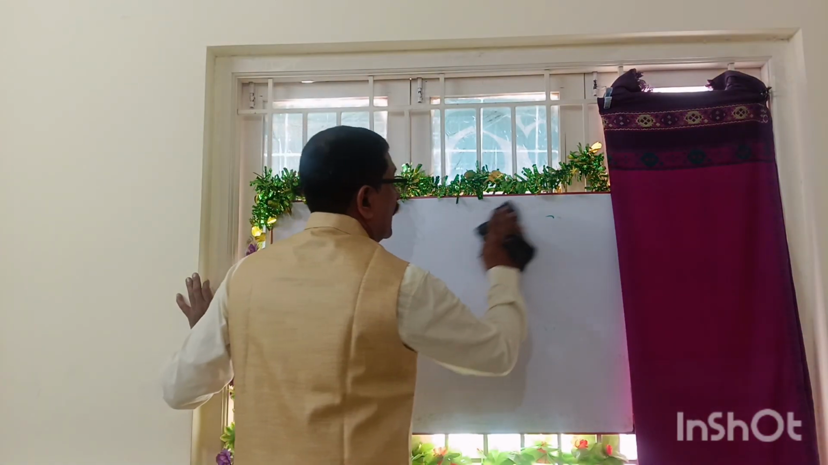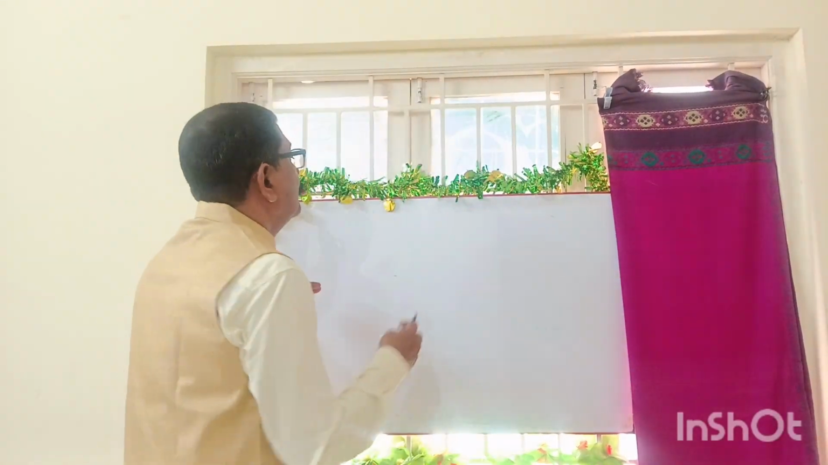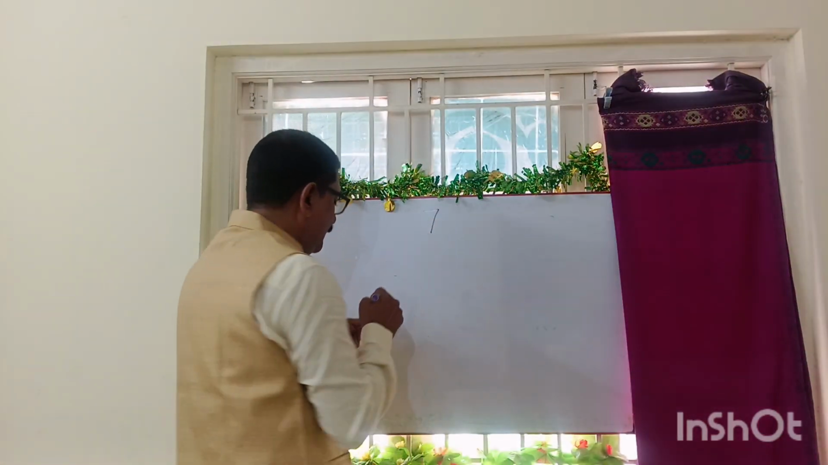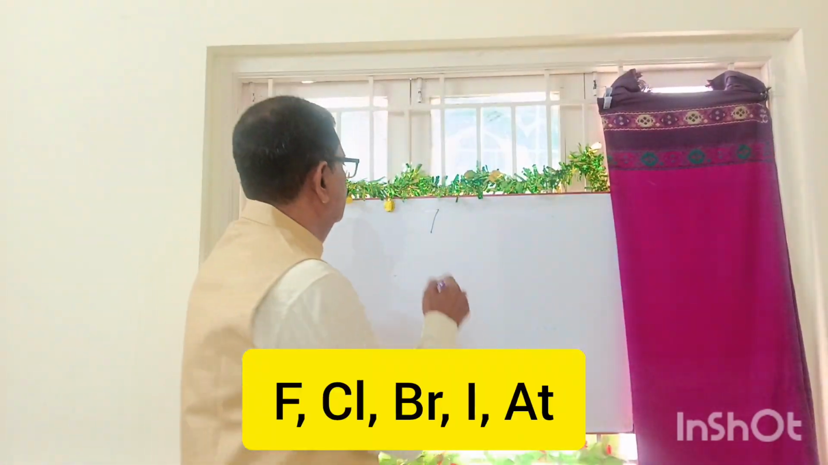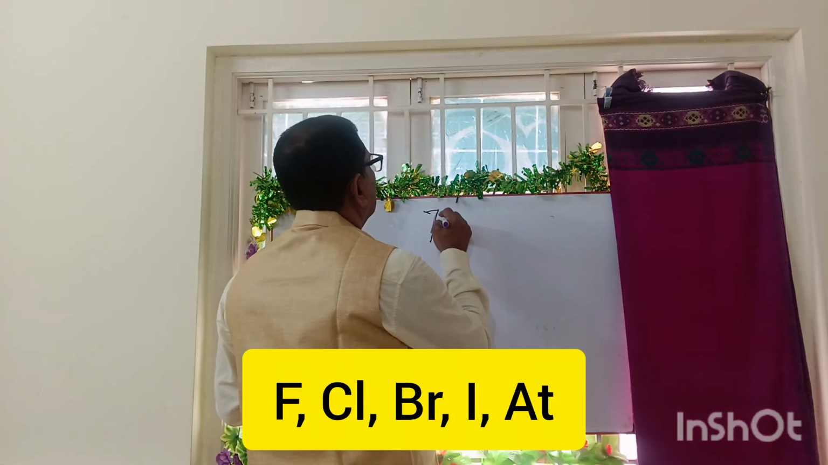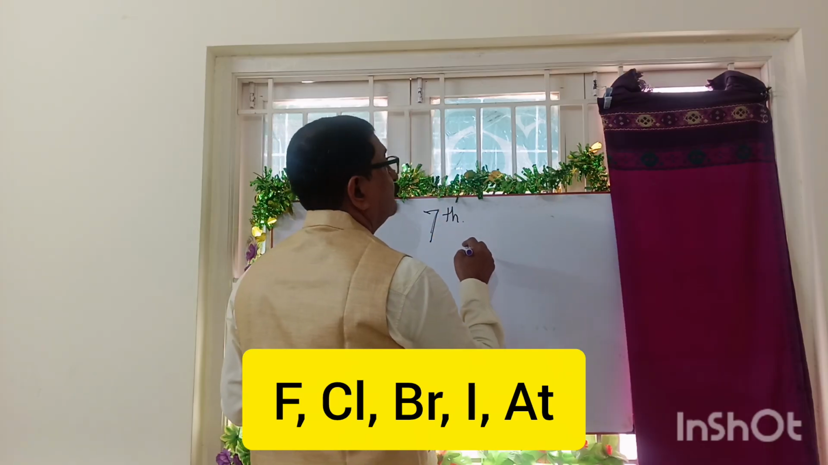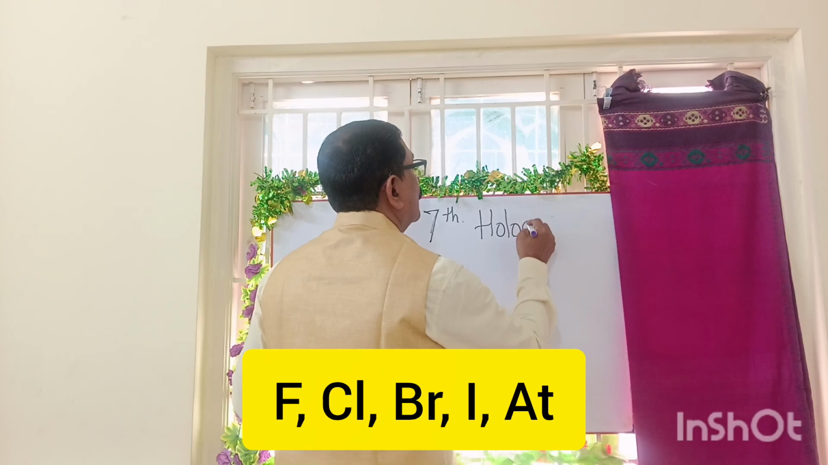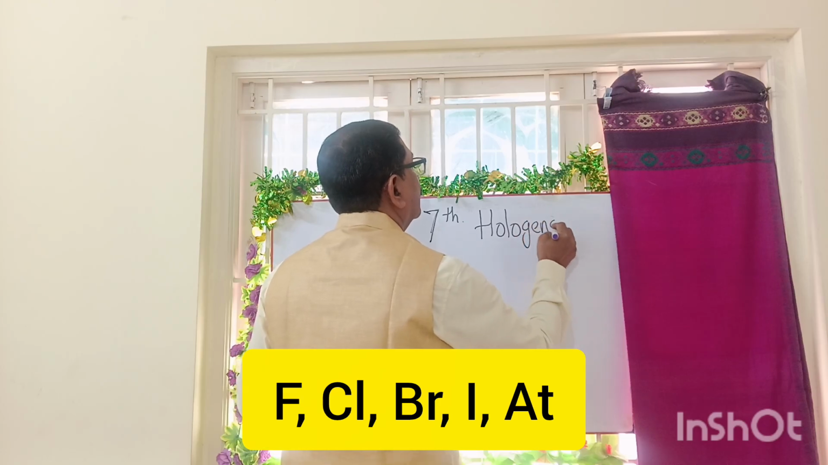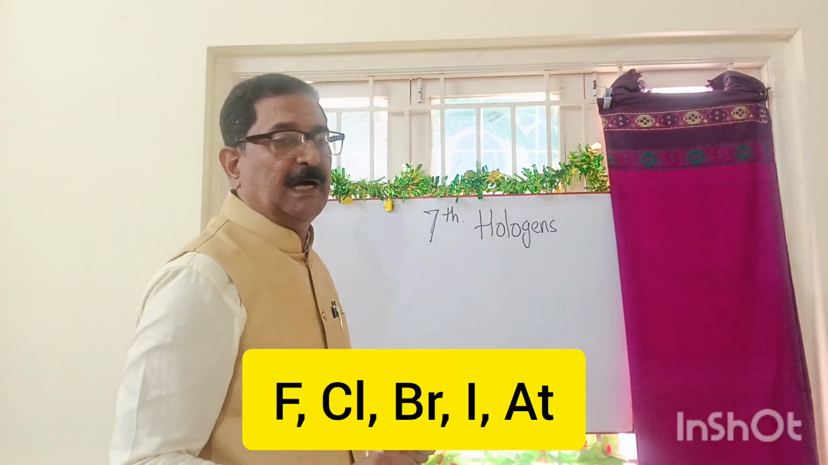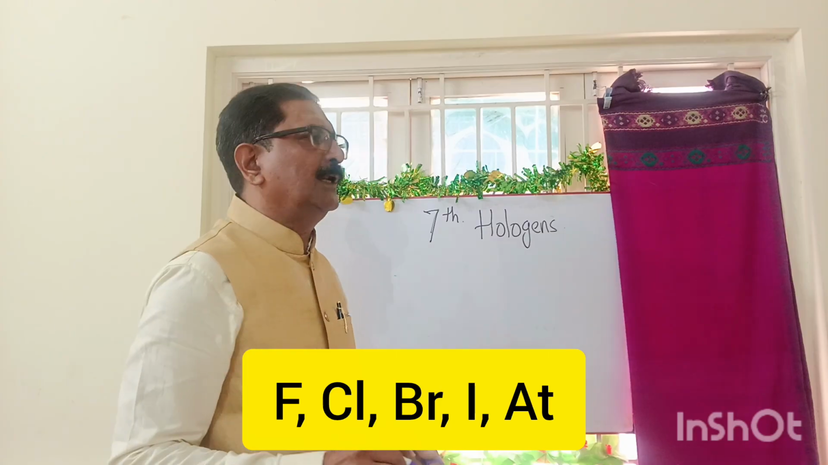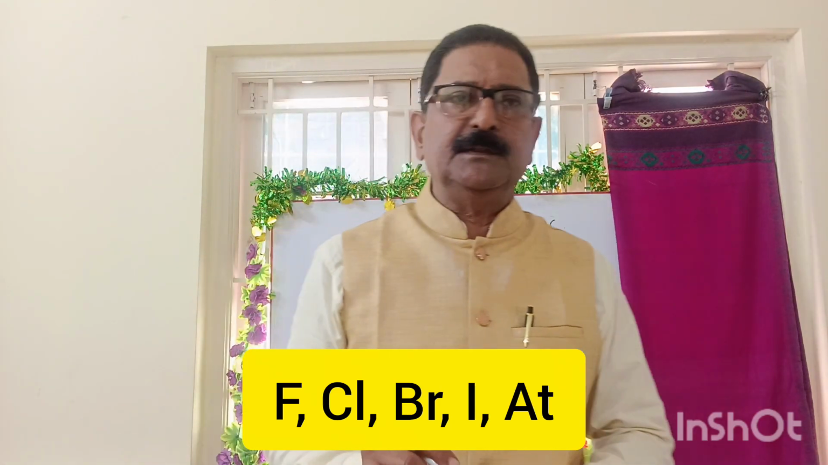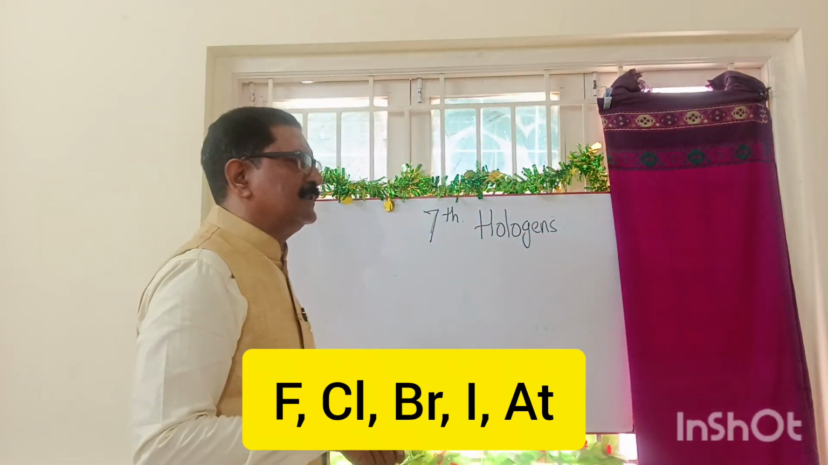Now there is another very important group coming, which is called the seventh group, and it has a special name, halogens. Don't forget. Which are halogens? Halogens are in the seventh group. Seventh group, halogens.